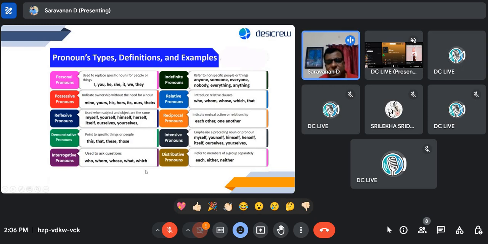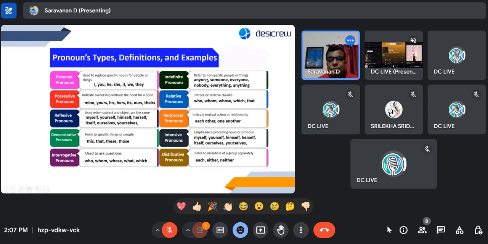Absolutely. So anything which starts with this is like a question. Who was that person? Whom are you talking with? Whose book do you have now? What are you talking about? Which particular place? So all this is like a question to ask and seek more information, which is called interrogative pronouns. Okay, fantastic, Manju and Shakti.